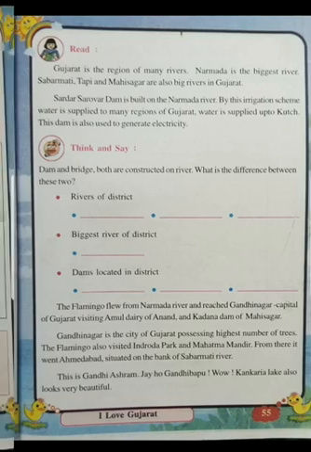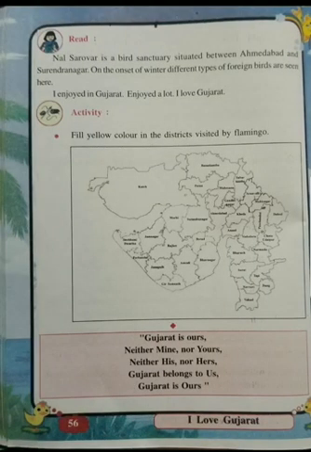And now we come to the last page of the lesson, that is Nal Sarovar, a bird sanctuary situated between Ahmedabad and Surendranagar. Ahmedabad and Surendranagar are also districts. In between that is the beautiful Nal Sarovar. Sarovar means what? Bada Talab, a big pond. And the name is what? Nal Sarovar. When the winter season starts, different types of foreign birds are seen here. They are known as what? Migratory birds. And who has come to see our Gujarat? Flamingo. It is also a migratory bird. And so the flamingo is telling at the end, I enjoyed in Gujarat, enjoyed a lot. I love Gujarat.